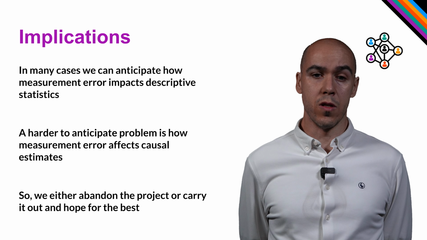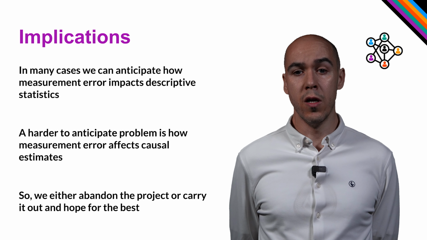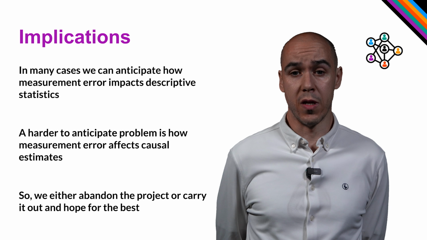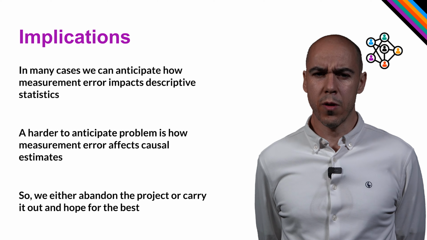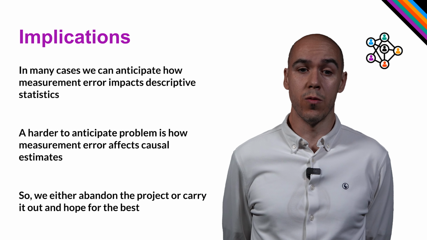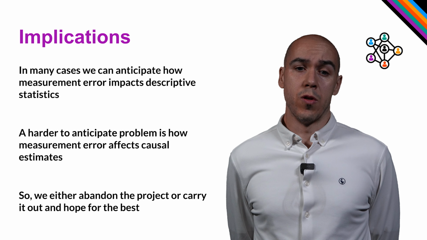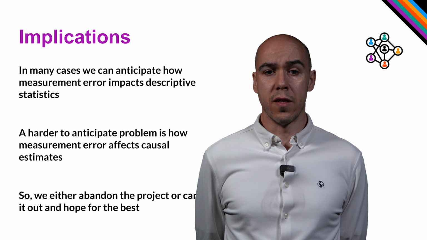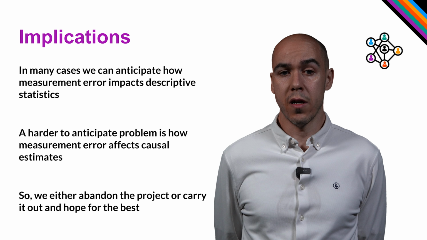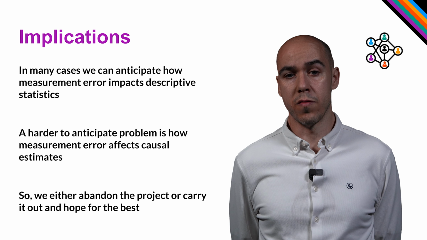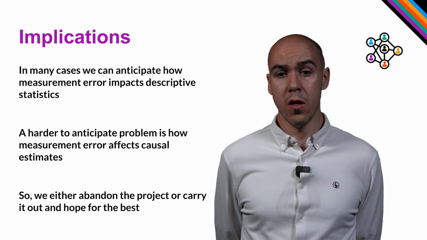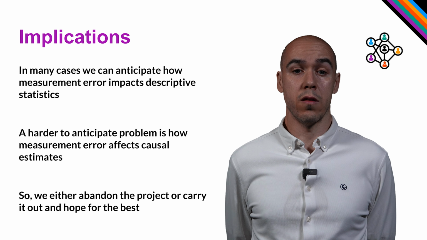In those instances, when the only data available is prone to measurement error, we normally do one of two things. We either decide to abandon the project, accept that research cannot be done, or we carry it out anyway and hope for the best, perhaps include a couple of caveats and hope that reviewers will not raise too many objections. Either option is suboptimal. If we use this data and do nothing about it, we might be polluting the evidence base. But if we give up entirely, we are unduly limiting our understanding of the topic, which can be particularly problematic when no evidence at all is available, or when the consensus about the question at hand is wrong.